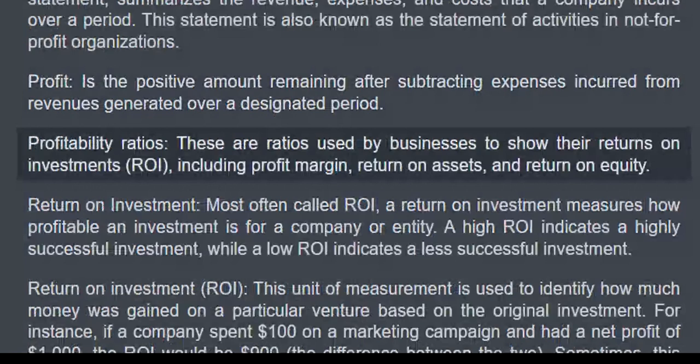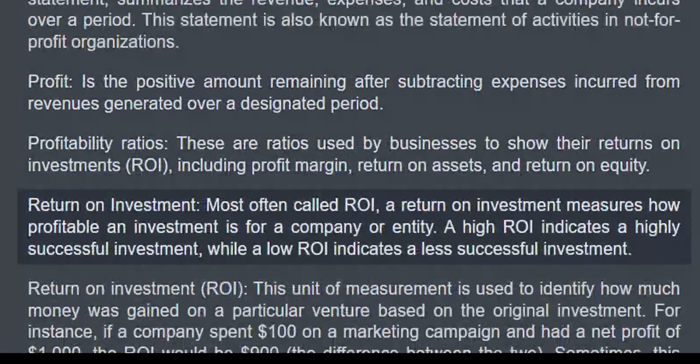Profitability ratios. These are ratios used by businesses to show their returns on investments, ROI, including profit margin, return on assets, and return on equity. Return on investment, most often called ROI, measures how profitable an investment is for a company or entity. A high ROI indicates a highly successful investment, while a low ROI indicates a less successful investment.